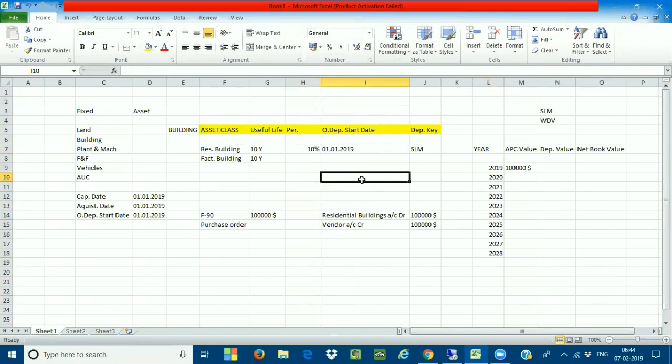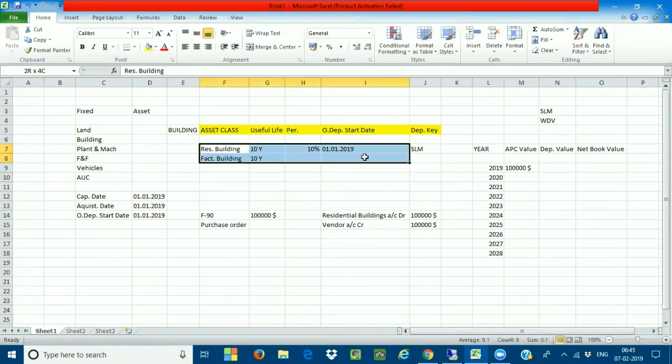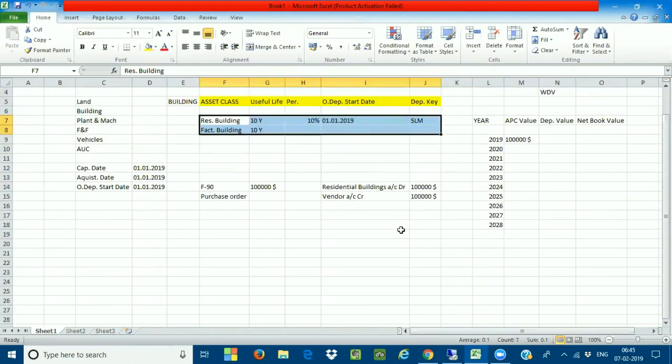Yearly 10% on the 1 lakh. So the depreciation amount will be 10,000 yearly. Now how am I going to calculate this, and how should I keep this formula in my SAP?